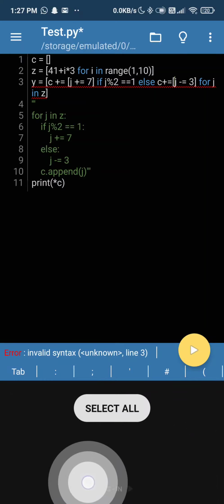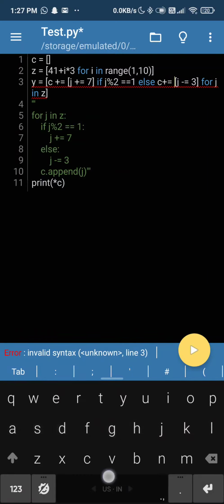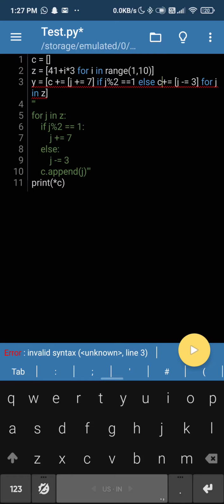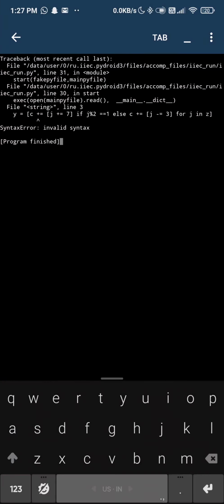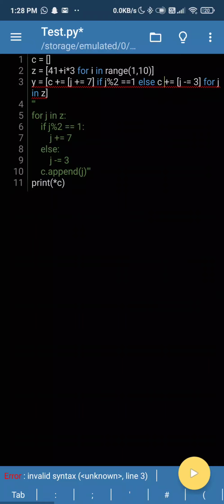Let's see if this works. I think this is an older version of Python in it, because this must work, right? C plus equal to won't work. Okay, so what we'll do is J mod 2 equal to 1 else. That is a fine statement.